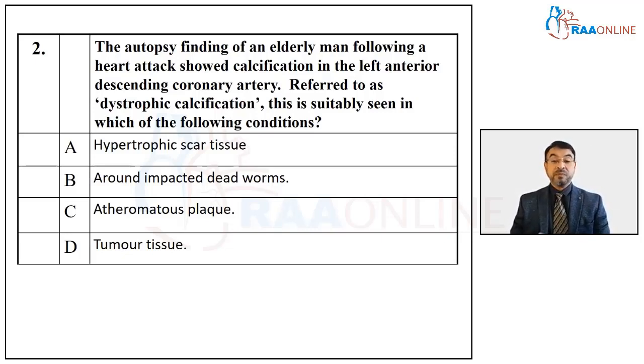But dystrophic calcification is an entity that you guys need to know. In dystrophic calcification, there is calcification in dead tissue. In metastatic calcification, there is calcification in living tissue. So examples of calcification in dead tissue would be caseous necrosis and tuberculosis. In fact, that is the most common site of dystrophic calcification. Caseous necrosis and tuberculosis, there will be dystrophic calcification.